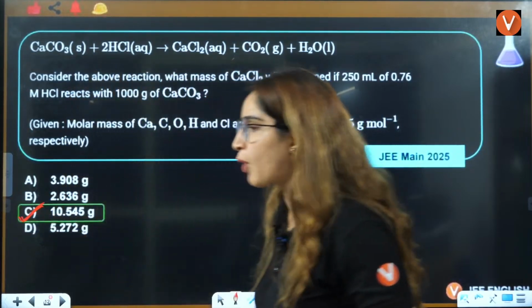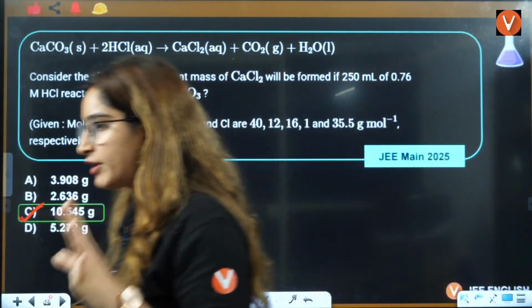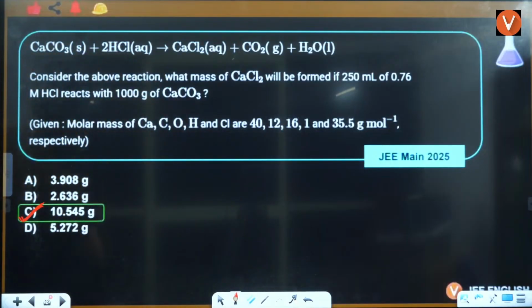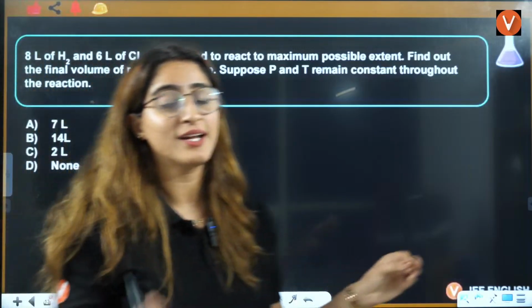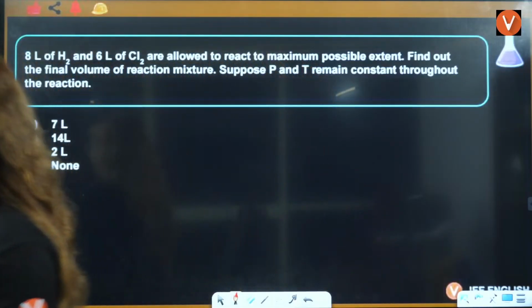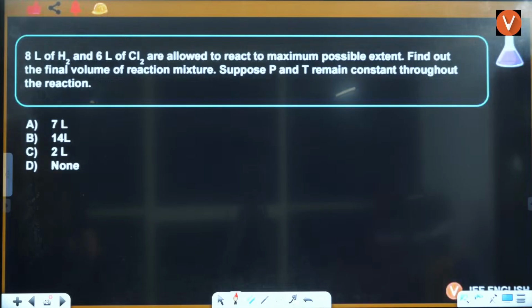Students, tell me, any problem in the first 2 questions of limiting reagent? Because we are going to solve the next question here, and that is also going to be a very interesting question for you. So everybody, let me know in the chat box.